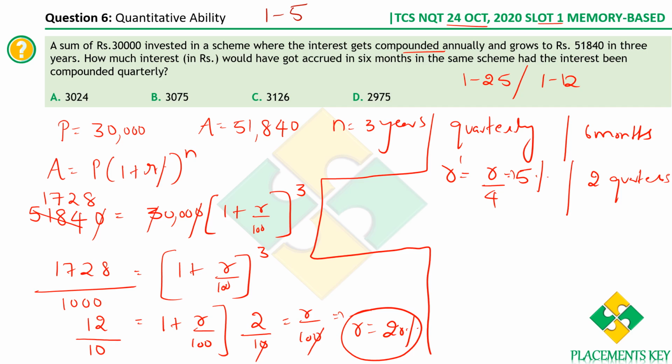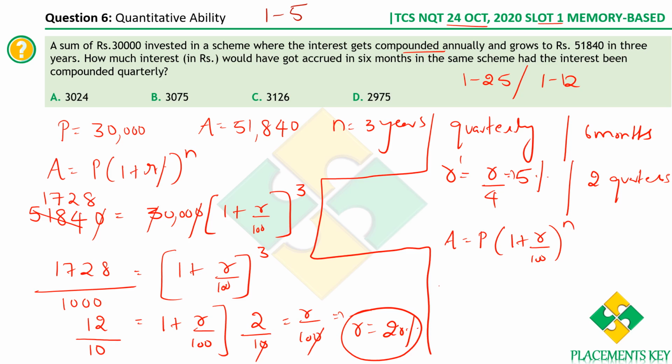Is that clear? Now, what are we supposed to find? We are supposed to find the interest. We can go by the same formula. I'll write that, but I'm not going to solve it using that method. So amount is equal to P into 1 plus R by 100 whole power n.